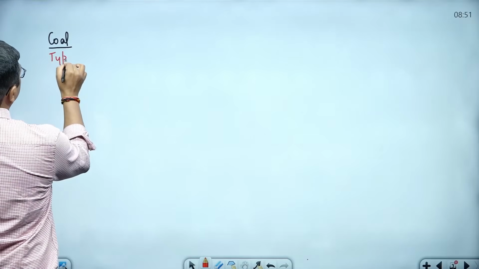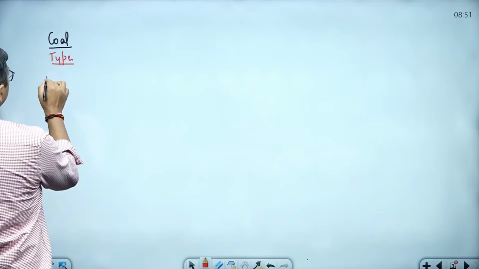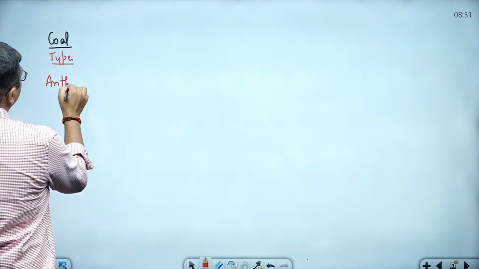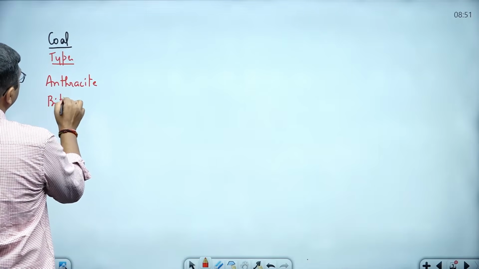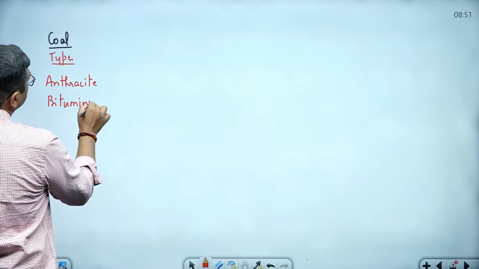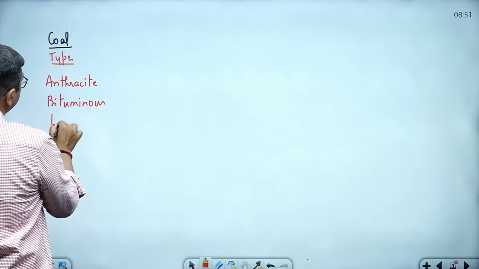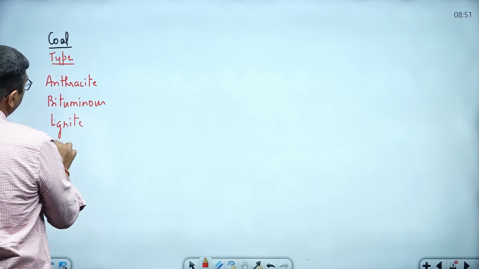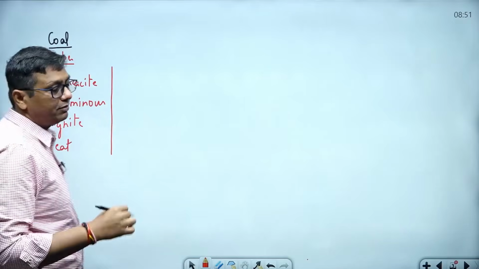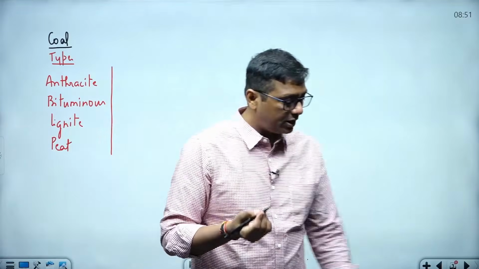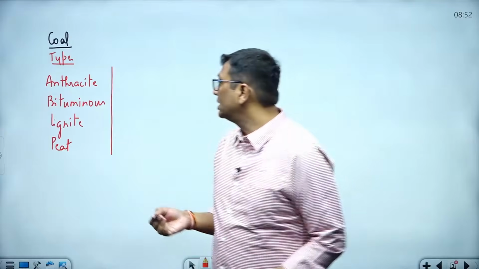There are different types of coal, and you know very well there is anthracite, bituminous, lignite and peat. So these are four different types of coal. From school level, even books mention it, you can read it there. So anthracite, bituminous, lignite and peat.